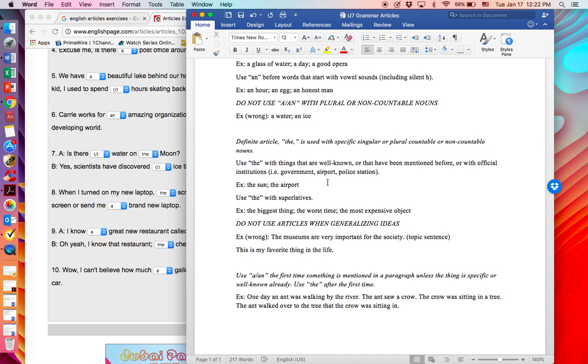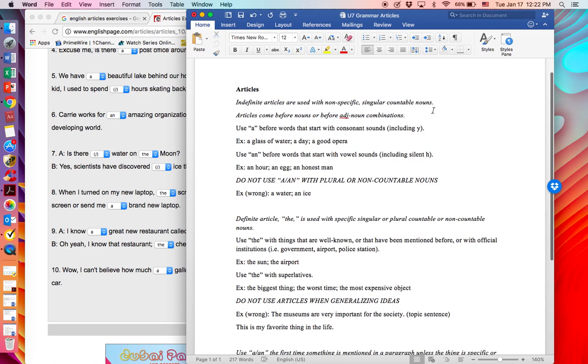And basically every singular countable noun needs an article. So start adding those articles into your writing and your speech.